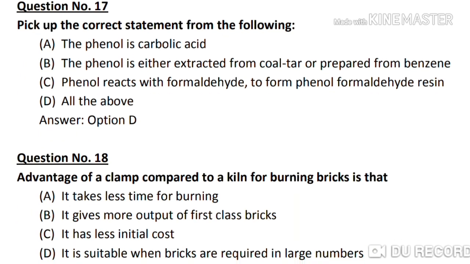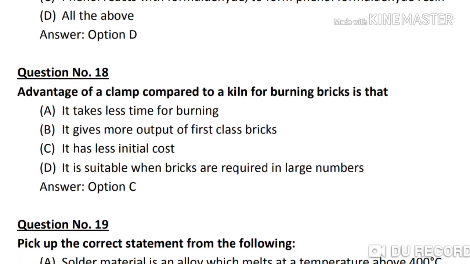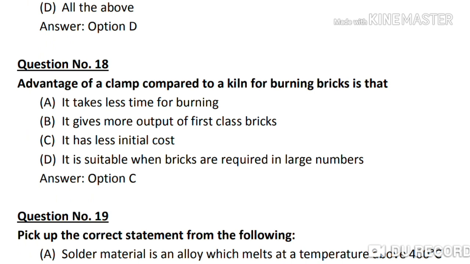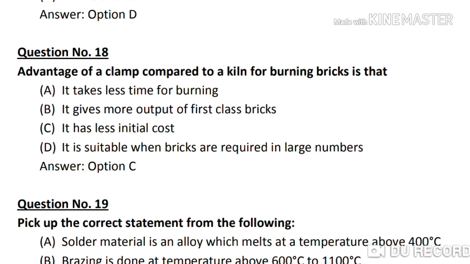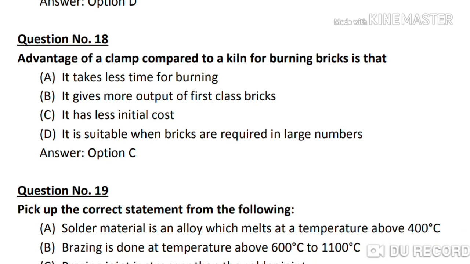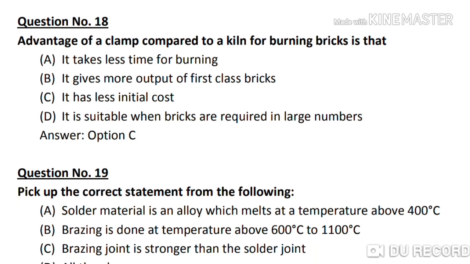Question number 18. Advantage of a clamp compared to a kiln for burning bricks is that: option A, it takes less time for burning; option B, it gives more output of first class bricks; option C, it has less initial cost; and option D, it is suitable when bricks are required in large numbers. So the correct answer is option C, it has less initial cost.